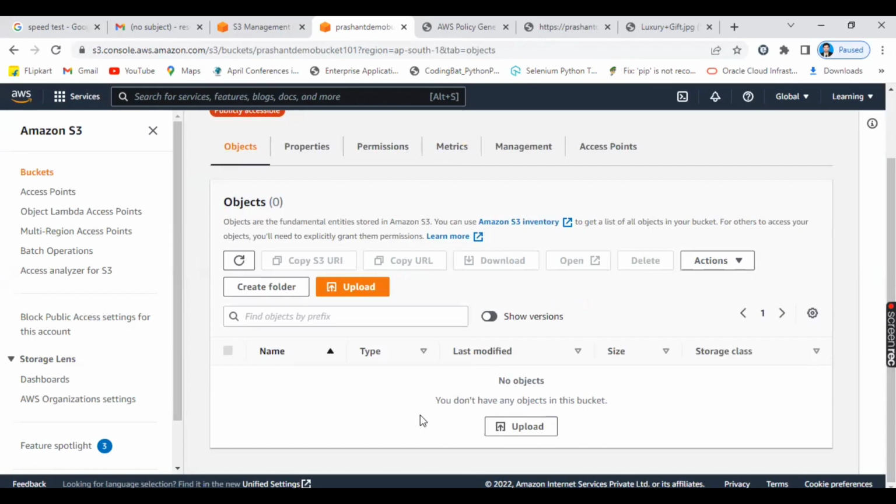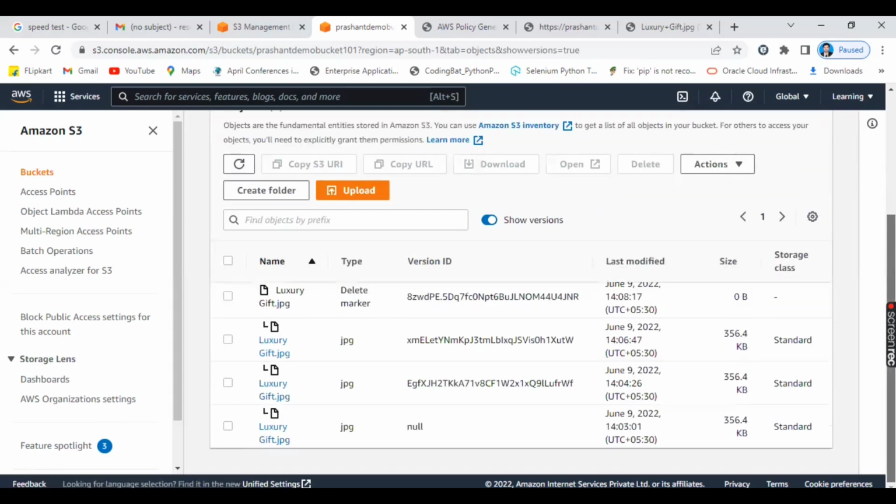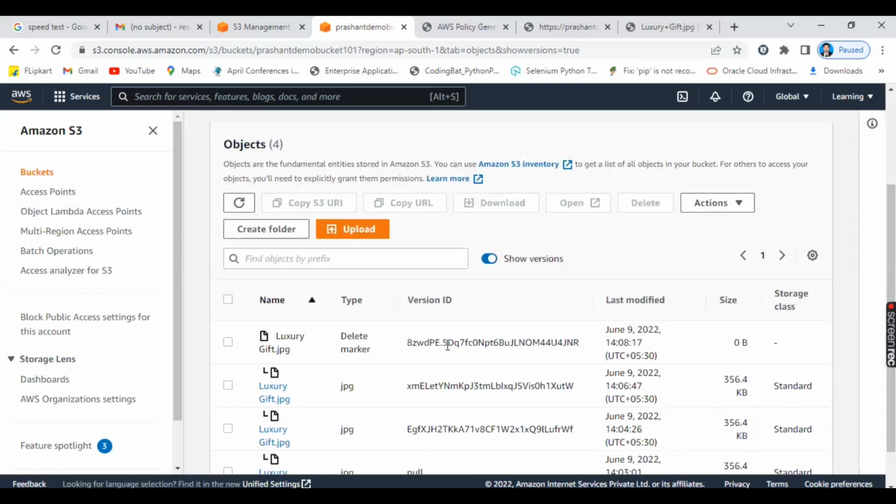I want that file. How can I get it? Again, you can click on show versions. Be careful: the bucket looks empty, but you can click on show versions. Yes, all the files are as they were. See here, we uploaded only three files: luxury gift, null, second one, third one. When somebody mistakenly deletes the object, it will not be deleted permanently. It will create a marker called a delete marker. The type of that file is delete marker, having a size of 0 bytes, so no need to worry. It will not take space.